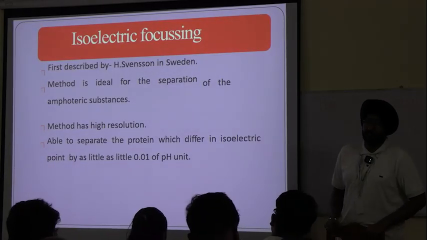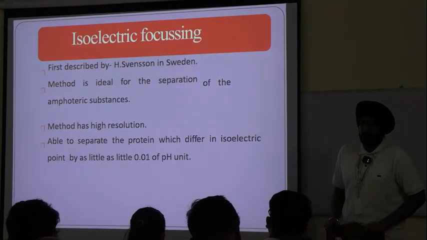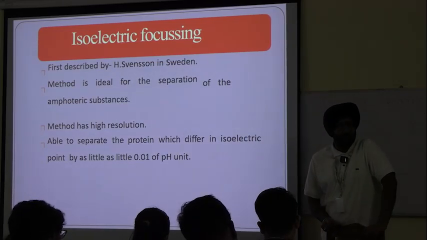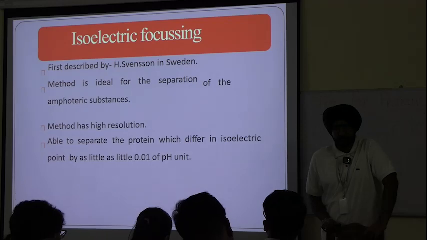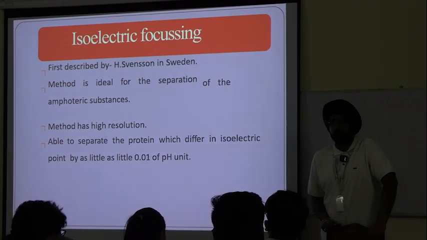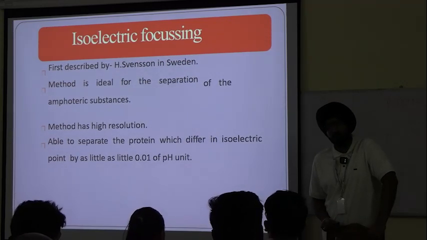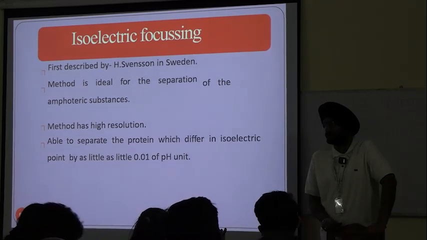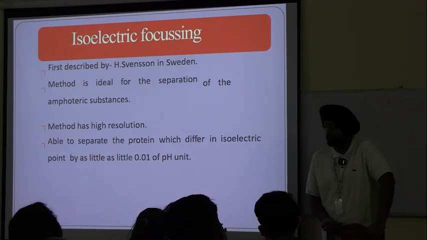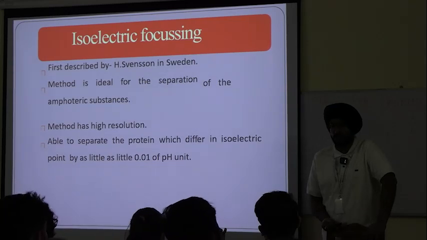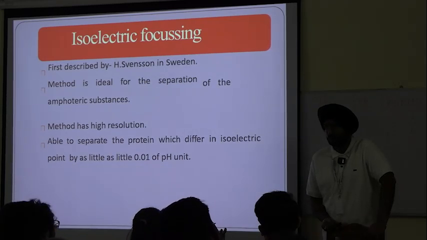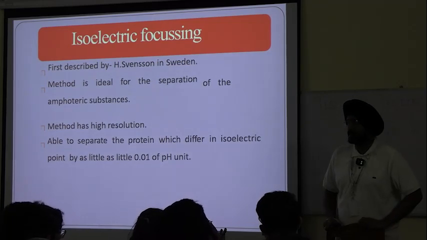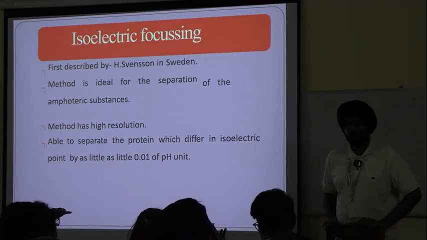Isoelectric focusing, I have explained earlier. Let me remind you again. We take a sample of two proteins, let us say albumin and globulin. Albumin has, for example, an isoelectric pH of 5 and globulin has an isoelectric pH of, you can say, 10. And now you want to separate albumin from globulin.